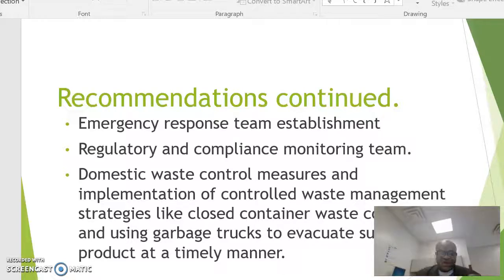Garbage cans in the homes should be closed until the truck that picks them up comes and deposits the garbage at the designated area for decontamination and appropriate controlled treatment of the garbage.